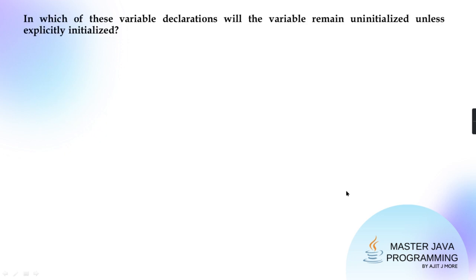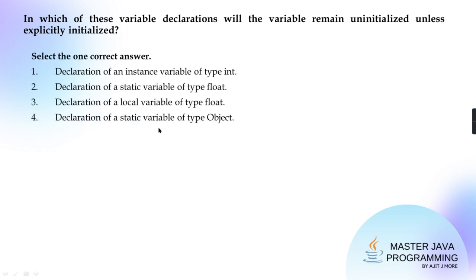Clear? Then, in which of these variable declarations will the variable remain uninitialized unless explicitly initialized? Unless you give explicit value, they will remain uninitialized. So which one of these?